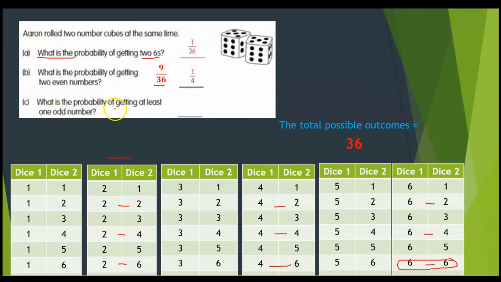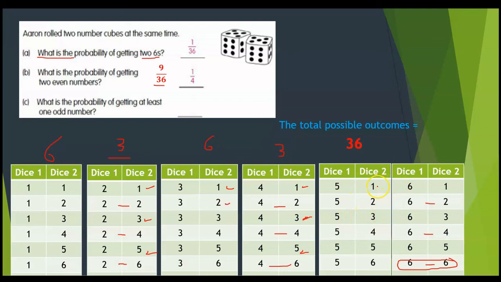What is the probability of getting at least one odd number? At least one odd number. So I have here 6 possibilities. At least one odd. 1, 2, 3. And here I have 3 possible outcomes. And here 1, 2, 3, 4, 5, 6. All of them. 6 possible outcomes. And here 1, 2, 3, 3 possible outcomes.